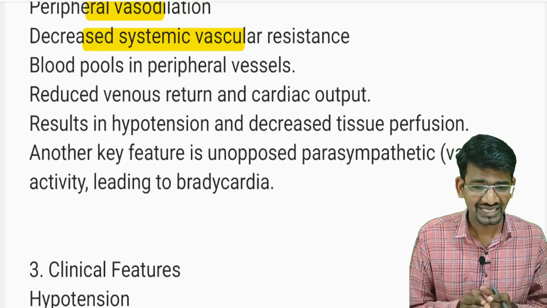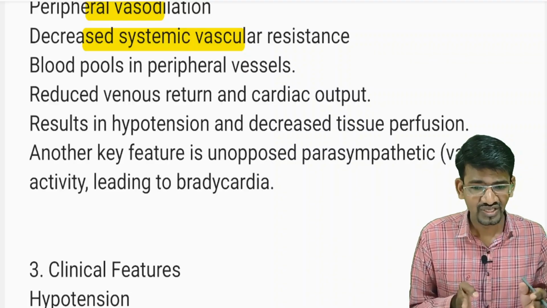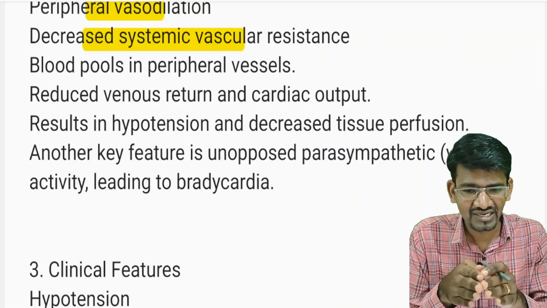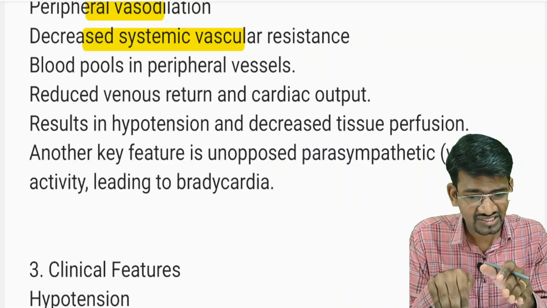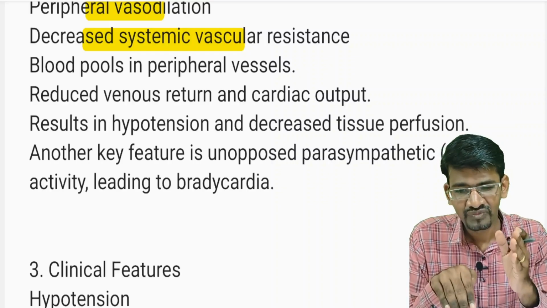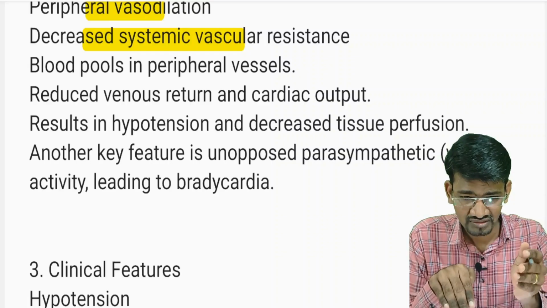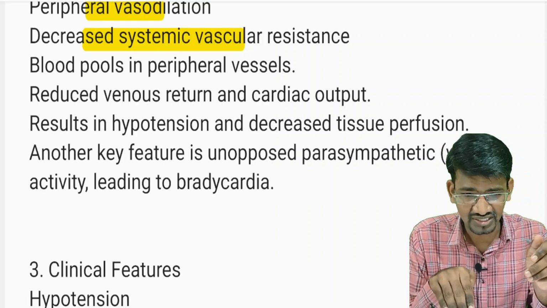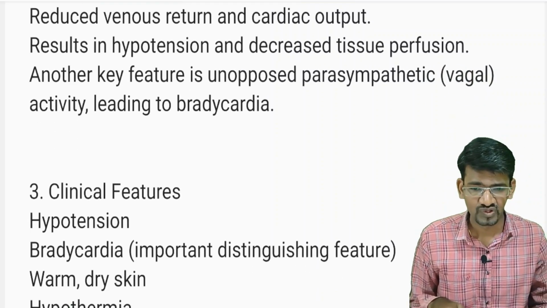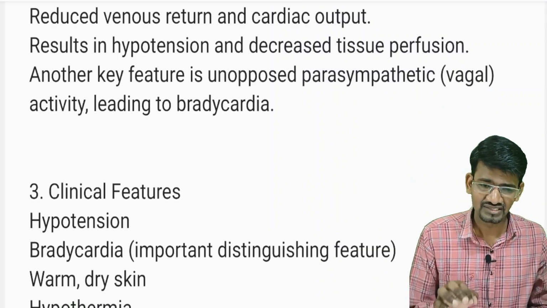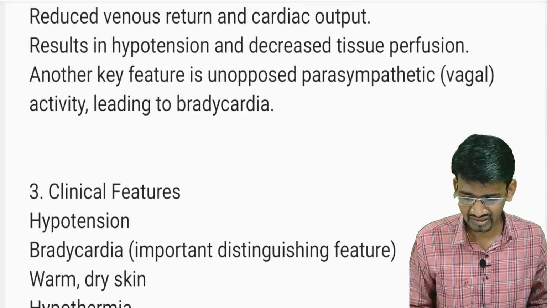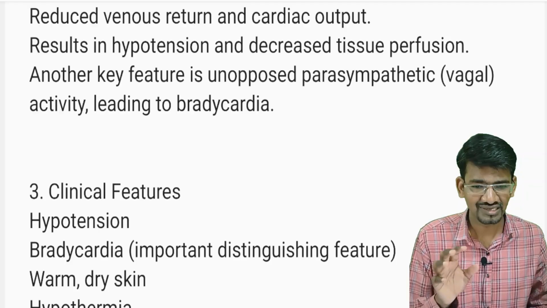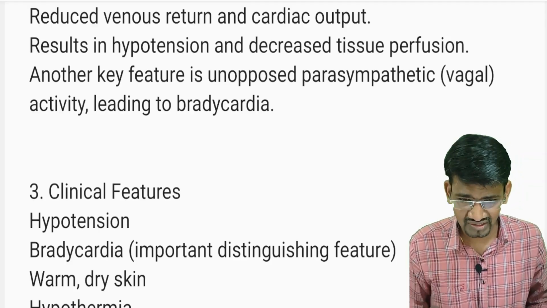The sympathetic and parasympathetic nervous systems work in collateral, meaning side by side, and only then is there homeostasis. So if one system fails and the other works in its own way, then the symptoms related to the parasympathetic can be seen, that is, vagal stimulation. Bradycardia is the major symptom we see in this condition. That is why hypotension and bradycardia are the classical signs of neurogenic shock.